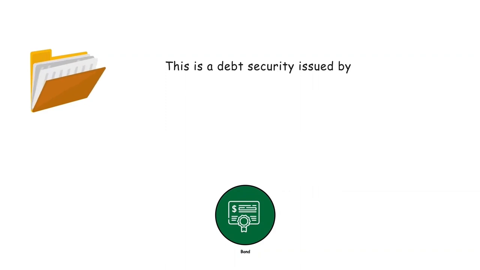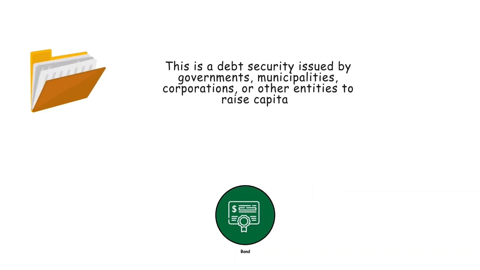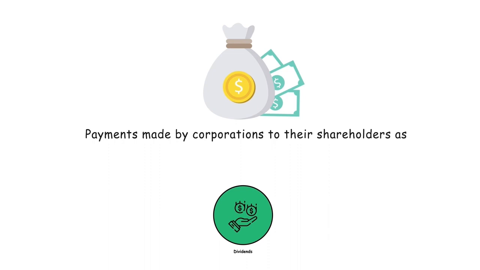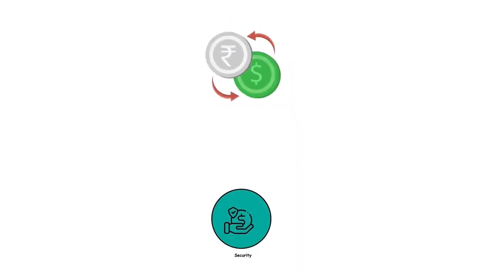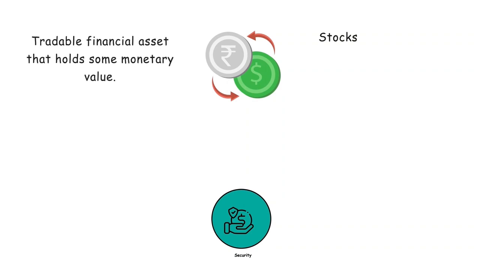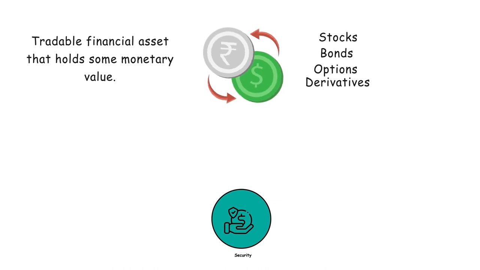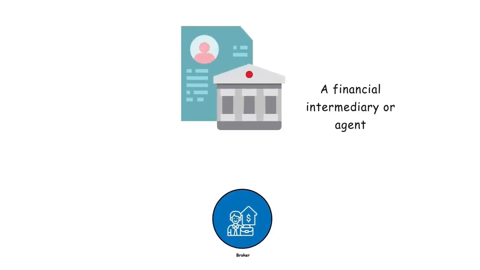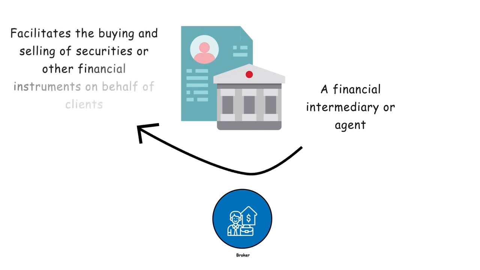Bond. This is a debt security issued by governments, municipalities, corporations, or other entities to raise capital. Dividends. These are payments made by corporations to their shareholders as a distribution of profits. Security. This refers to a tradable financial asset, such as stocks, bonds, options, or derivatives that hold some monetary value. Broker. A financial intermediary or agent who facilitates the buying and selling of securities or other financial instruments on behalf